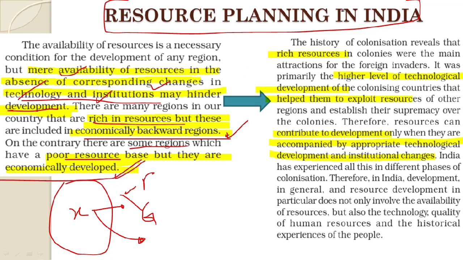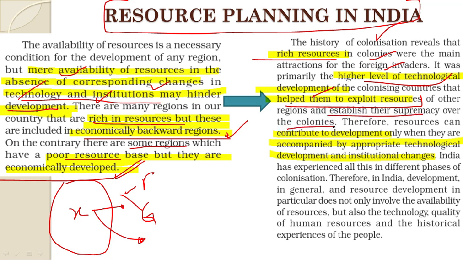Now let us see why and how this is related to history. The history of colonization reveals that the rich resources in colonies were the main attraction for the foreign invaders. Therefore, it was primarily the high level of technological development of the colonizing countries that helped them exploit the resources of these regions and establish their supremacy.